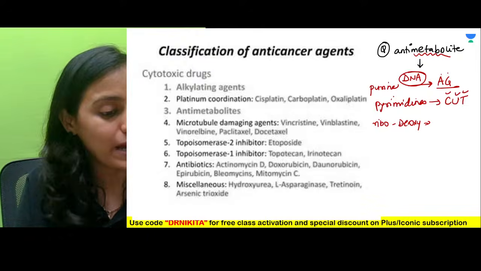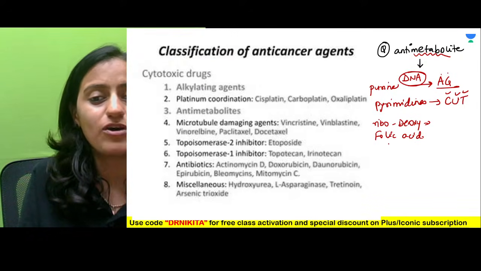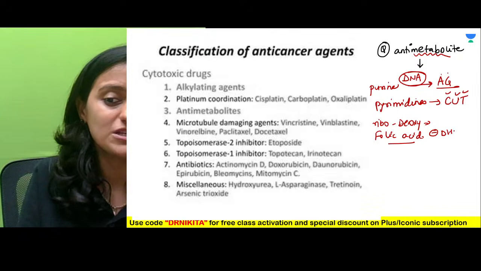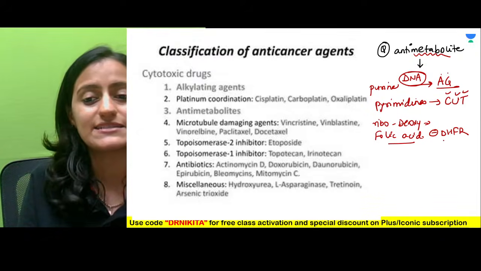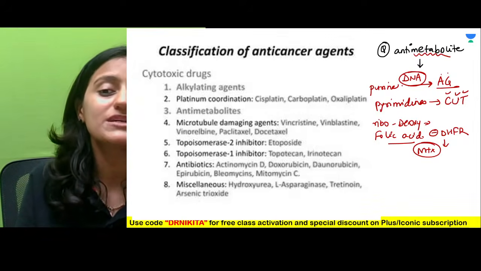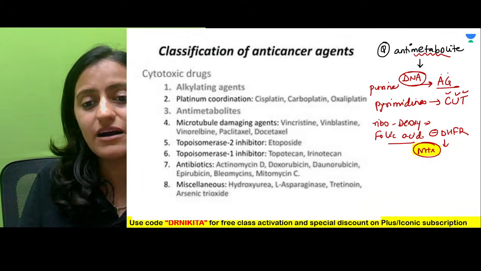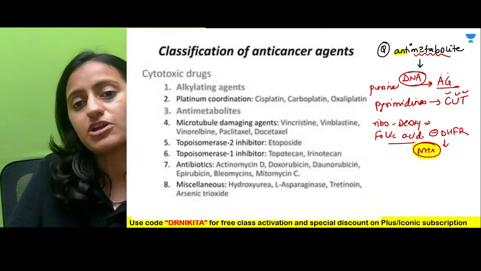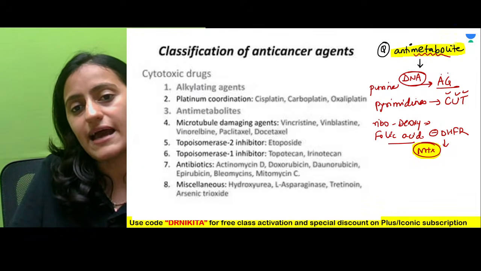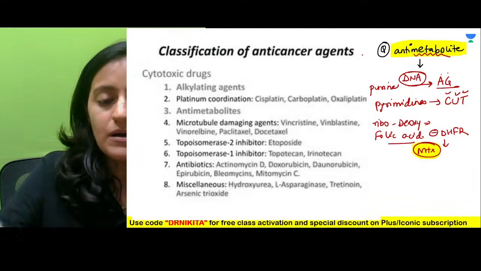And what else? What vitamins are required for DNA synthesis? Folic acid is important. So the drugs inhibiting folic acid also, like which is the drug which inhibits dihydrofolate reductase? So it is methotrexate, right? So even methotrexate is an anti-metabolite, very, very important and a frequently asked question. So remember that methotrexate is an anti-metabolite. Okay, methotrexate is an anti-metabolite.